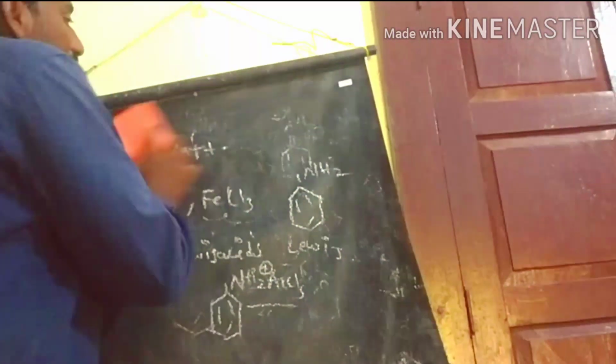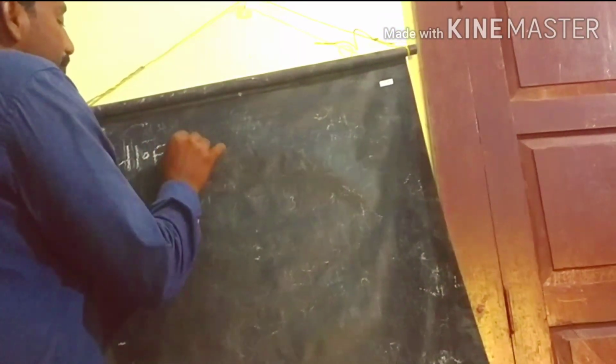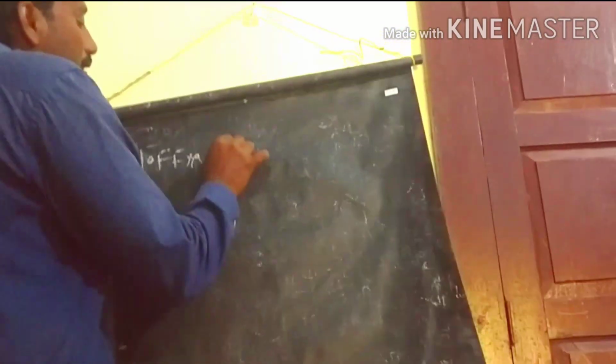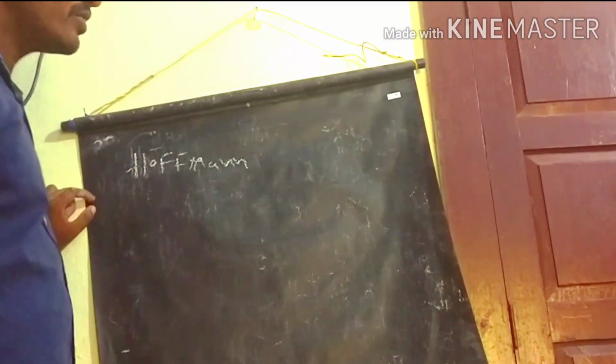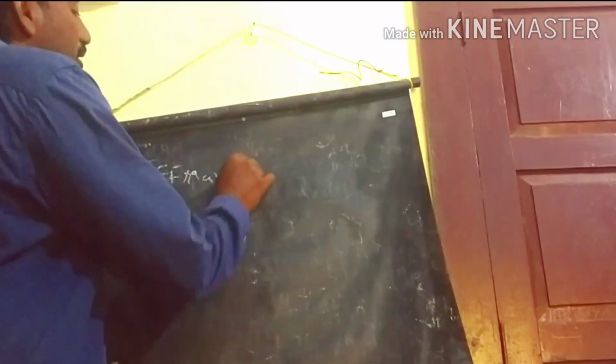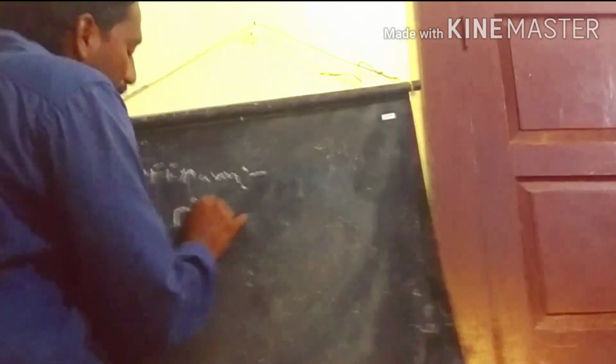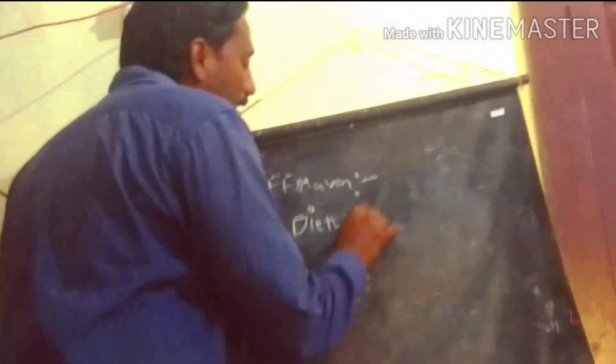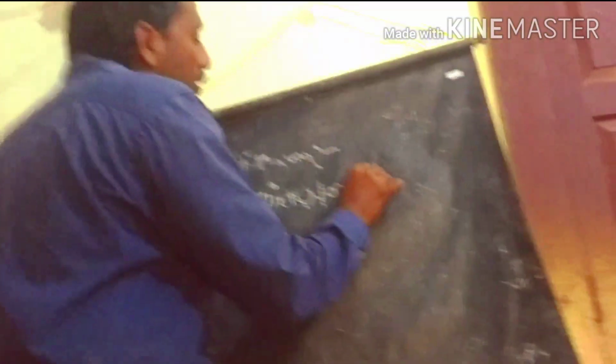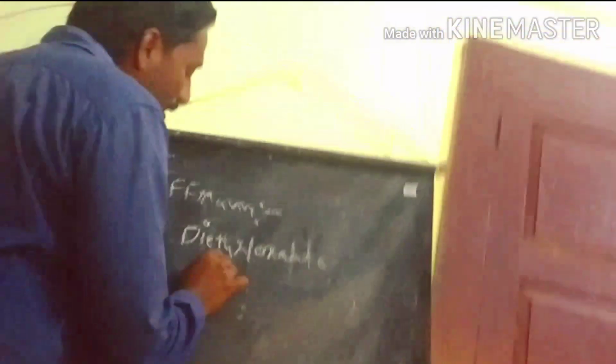We start with the simple method, the Hofmann method. In this Hofmann method we are using diethyl oxalate. Diethyl oxalate is the reagent.